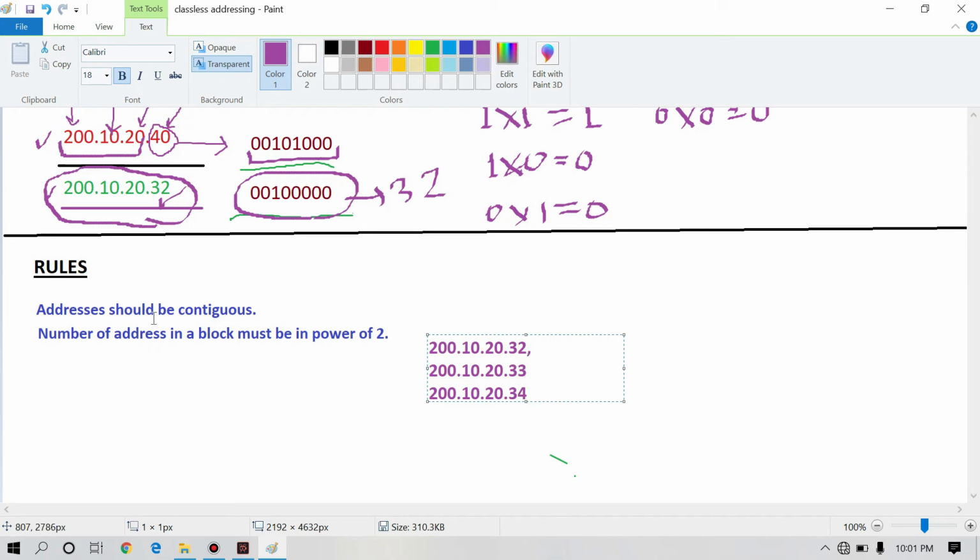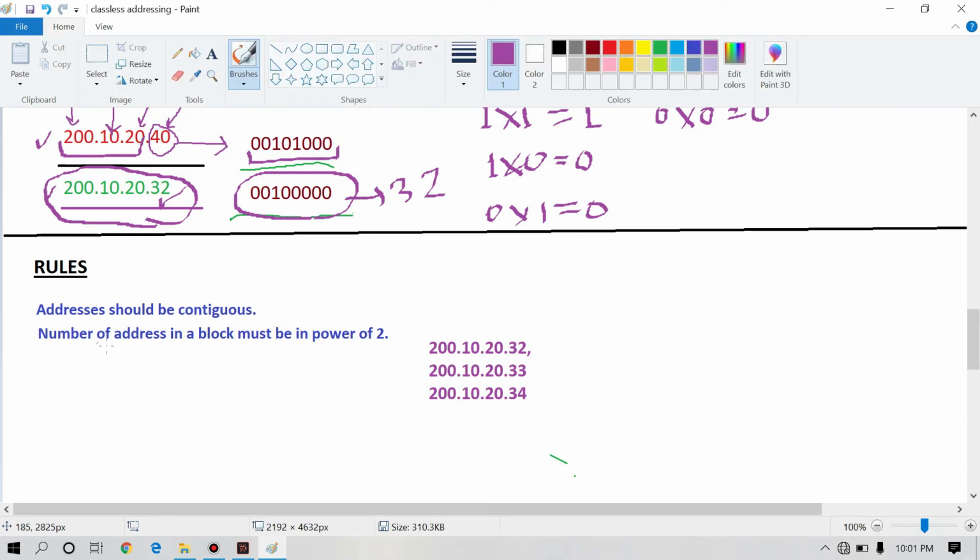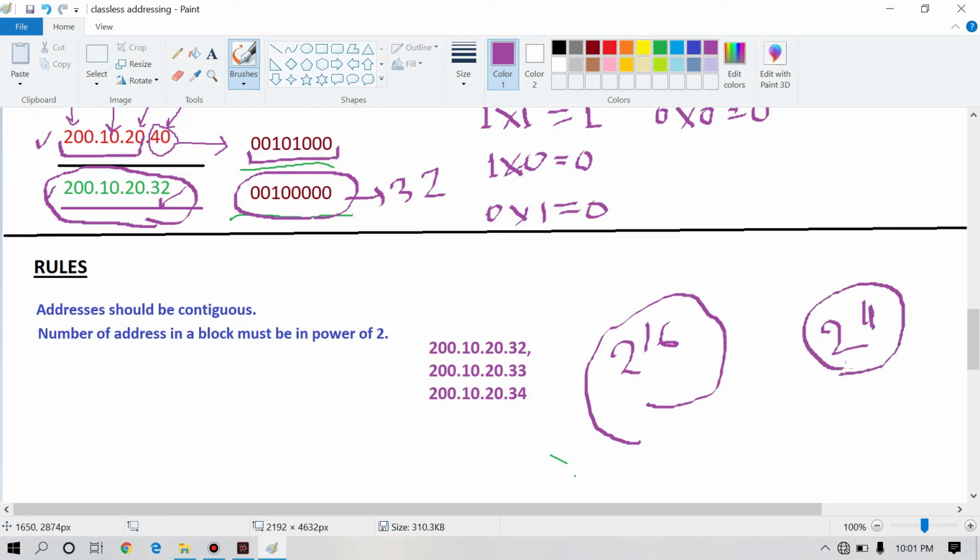That means all the IP addresses should be contiguous, that is, continuous. The second rule is that the number of addresses in a block must be a power of 2. All the addresses in the block should be in powers of 2, like 2 to the power 16, or 2 to the power 4. They should be even, not odd.